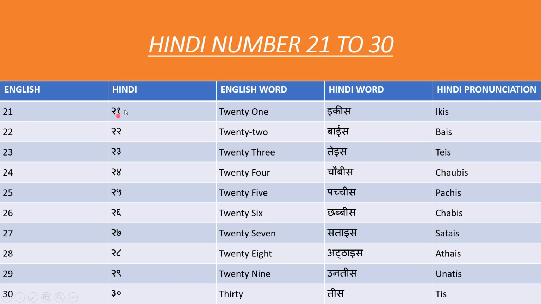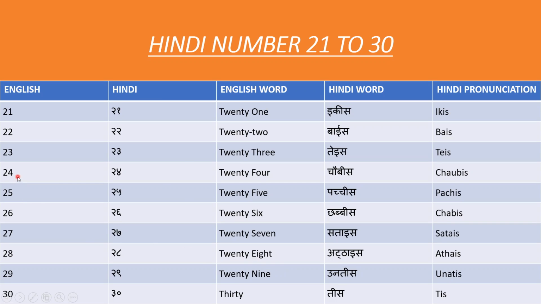In Hindi we say ikkis. Come to 22, baees. 23, teyees. We all know English number names, so no need to pronounce those. We will go directly to the Hindi numbers.